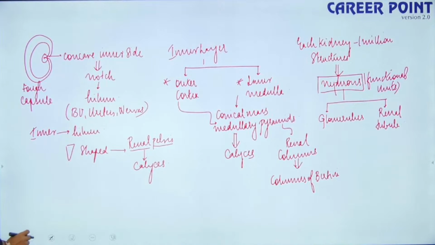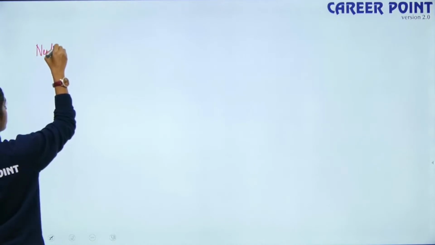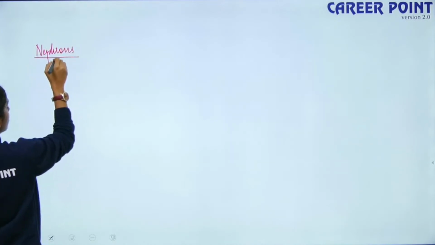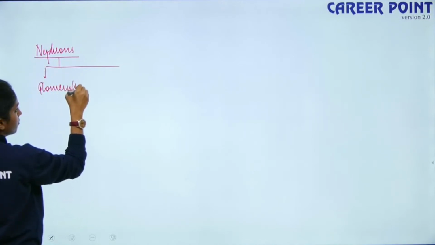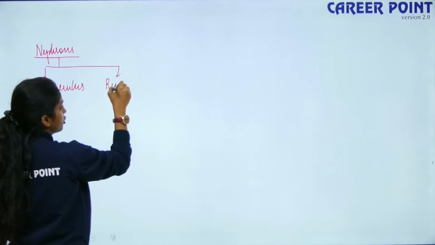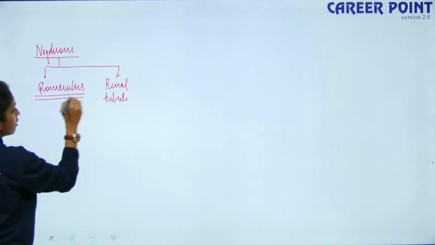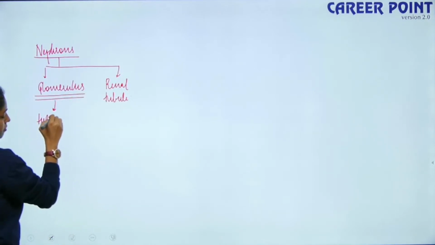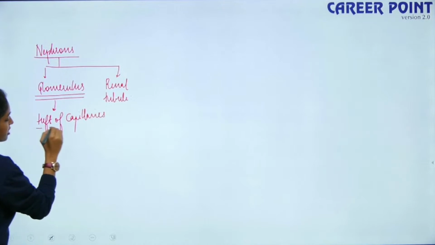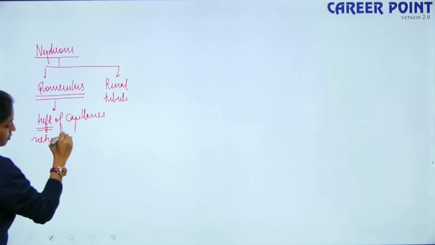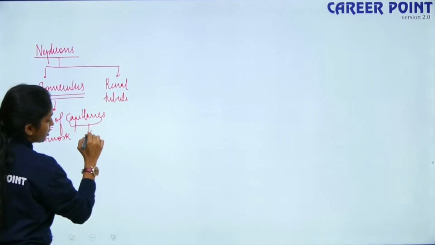Okay, so now I move forward further. Now let's talk about the structure of your nephrons. So nephrons have two parts, right? One is glomerulus and the other one is renal tubule. First let's talk about glomerulus. So glomerulus is a tuft of capillaries. So what is tuft? Tuft is a network of capillaries. So capillaries are a branch of your blood vessels, right? So they are a part of your blood vessels.